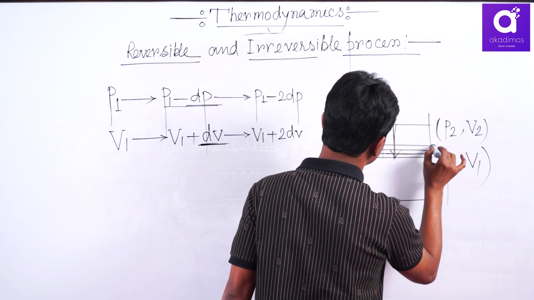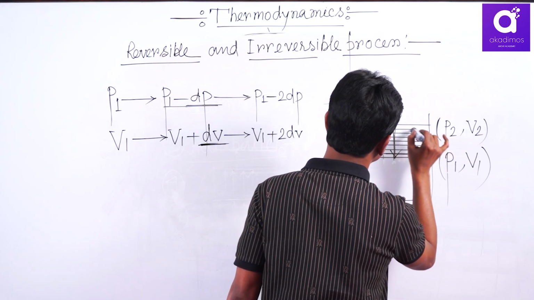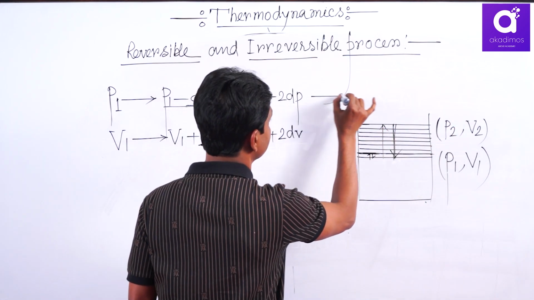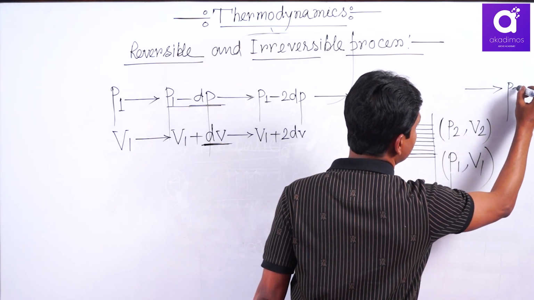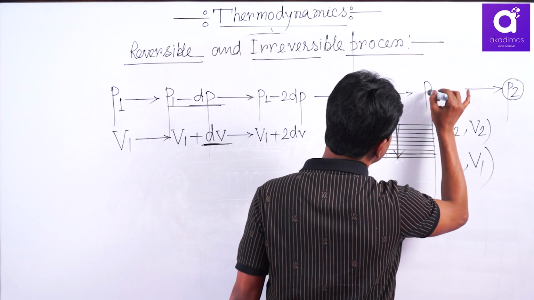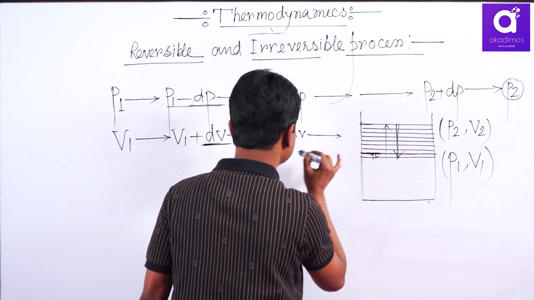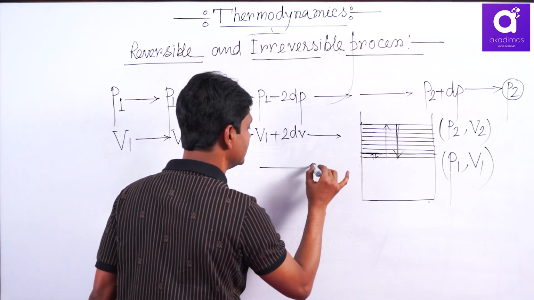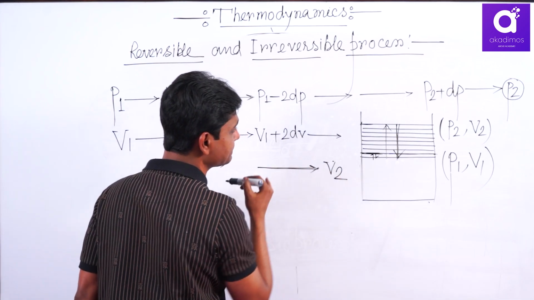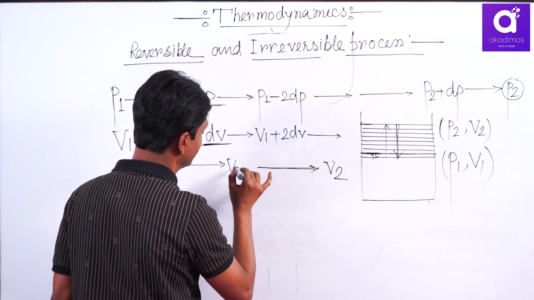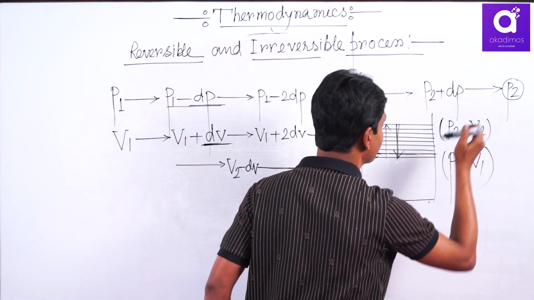In this way, reach your destination, the final pressure P2, and the step before it is P2 plus dP. Similarly, volume finally reaches V2, and one step before that is V2 minus dV. This is your final destination.